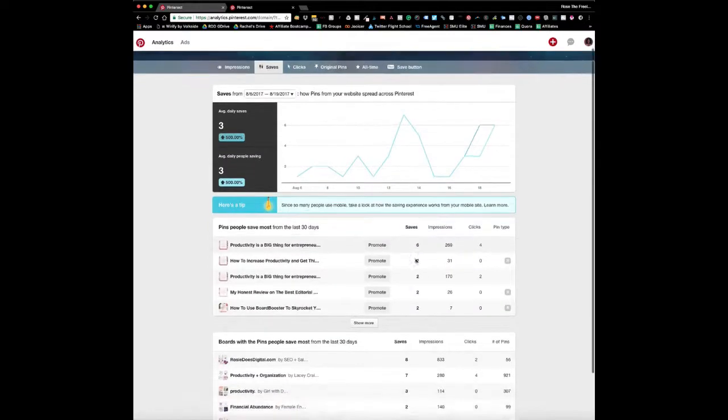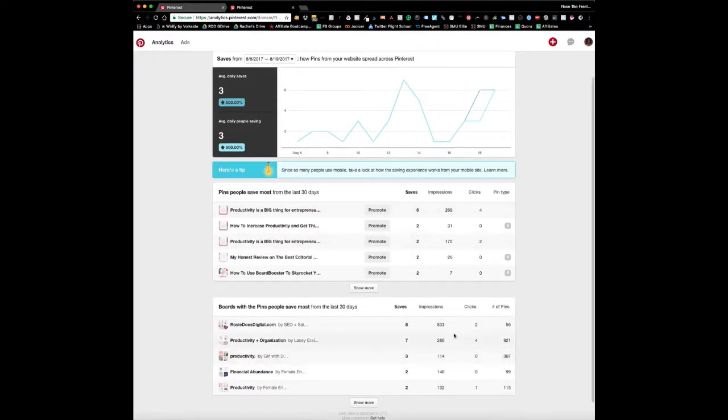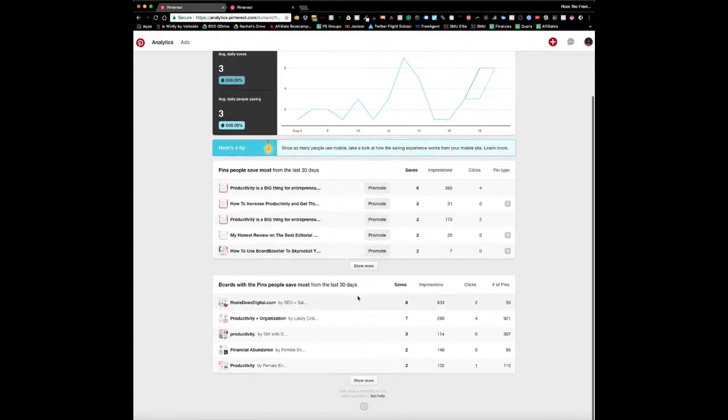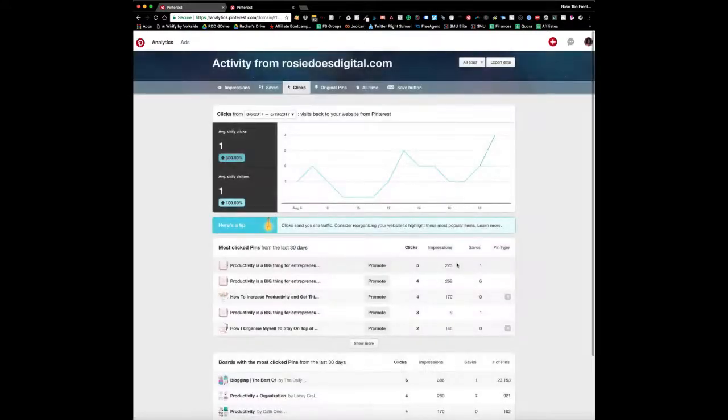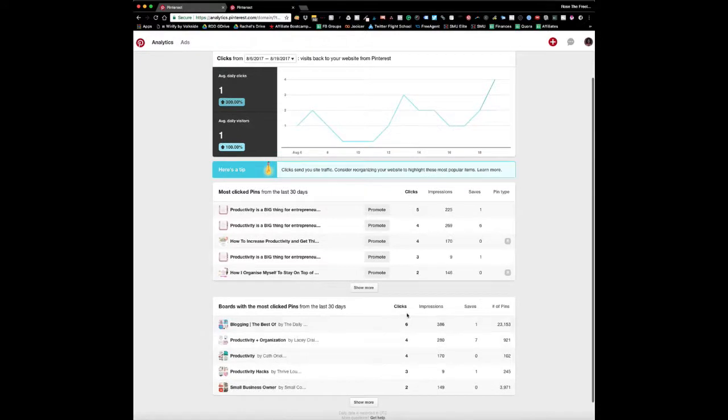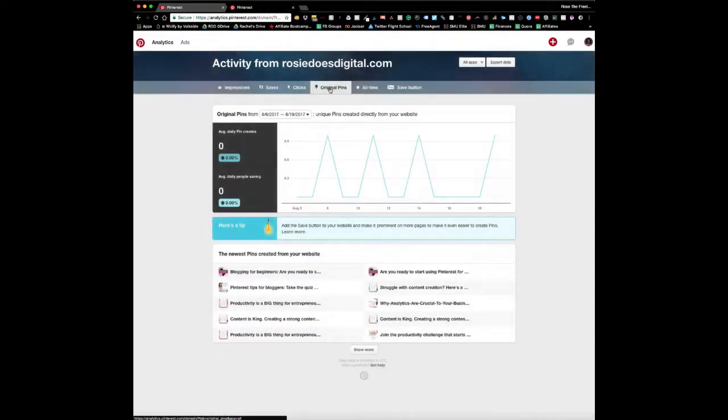Now, if I click on saves, it would tell me the pins that have received the most saves from my domain pins, and it tells you the boards that have the most saves as well. And if I click on clicks, it will also tell you the pins that have the most clicks and the boards that have my pins that have received the most clicks. And then this will show you original pins. So these are pins that have come directly from my website. So these are potentially people pinning from my website or me pinning from my website.